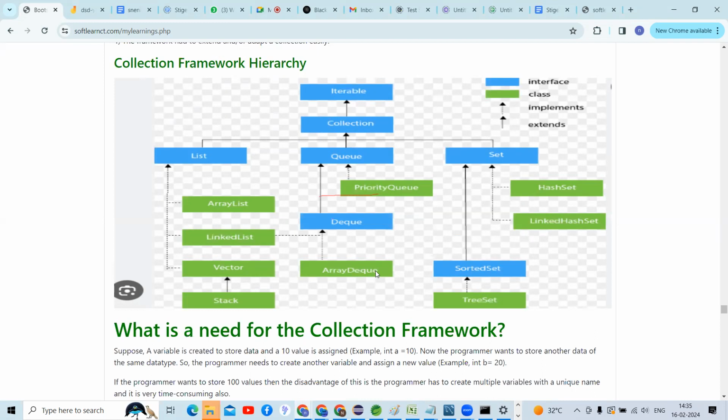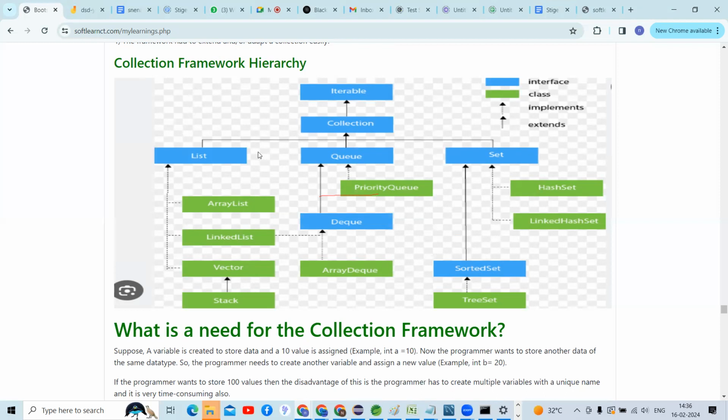So there is Iterable, the super interface. That super interface Iterable has one more child interface, that is Collection, and Collection is divided again into three types: set, queue, and list. List is again divided into four implementation classes: ArrayList, LinkedList, Vector, and Stack. And theoretically PriorityQueue and ArrayDeque are implementation classes.